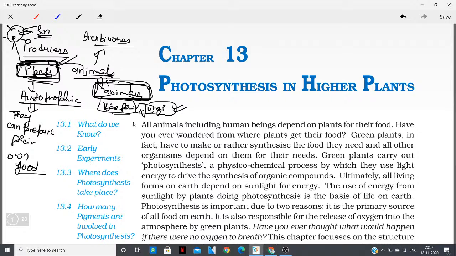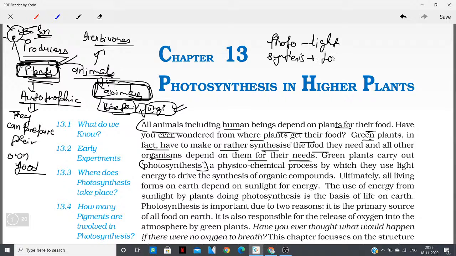All animals including human beings depend upon plants for their food. Have you ever wondered where the plants get their food? Green plants in fact have to make, or rather synthesize, the food they need, and all other organisms depend on them for their food needs. And green plants carry out photosynthesis. Photo means light, and synthesis is to make.